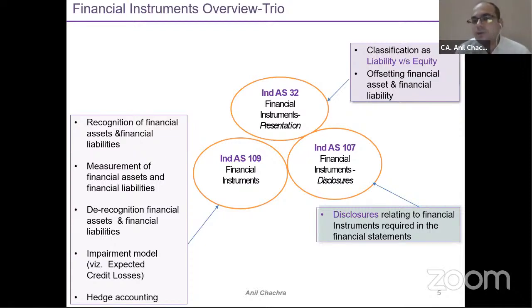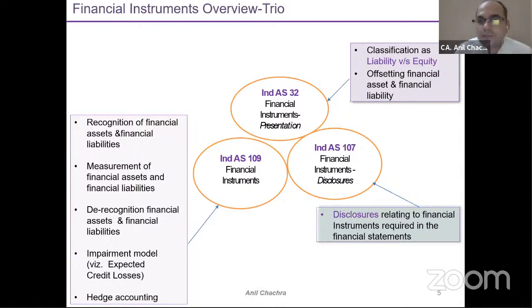The third is the disclosure part, as we discussed. The disclosure has been mentioned in Ind AS 107. There are four standards issued by the Indian Institute which specifically deal with the disclosures part. One is Ind AS 112, which relates to the disclosures of the consolidations.